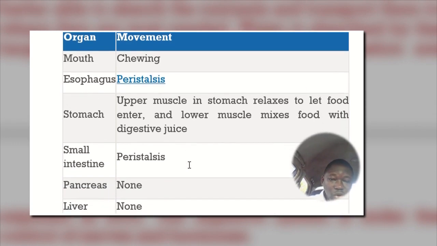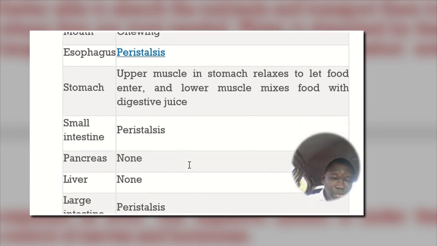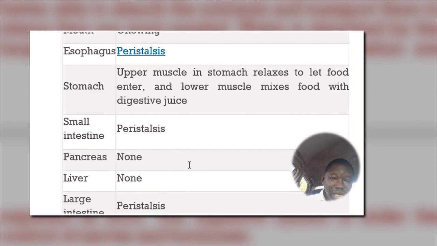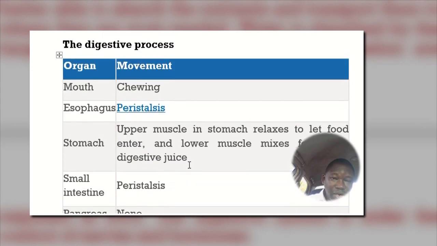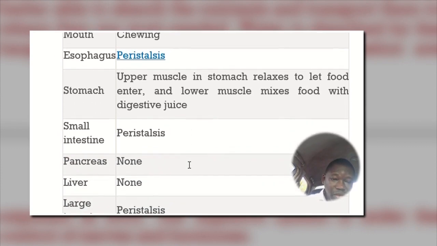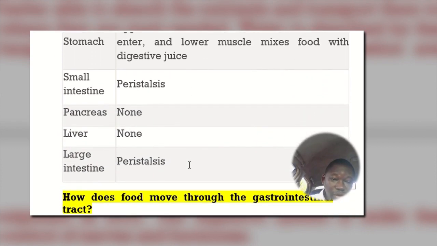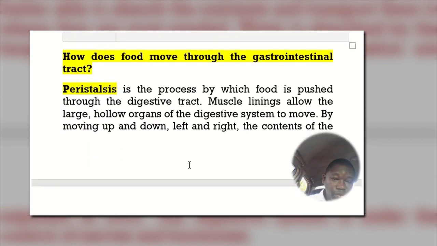In the stomach, the upper muscle relaxes to let food enter, and the lower muscle mixes food with digestive juice. In the small intestine, peristalsis also occurs, just as it occurs in the esophagus. In the pancreas, no activity occurs, no movement. Then in the liver also there is no movement. In the large intestine, peristalsis also occurs.